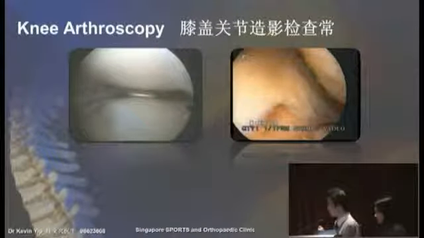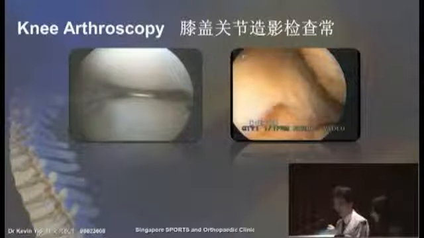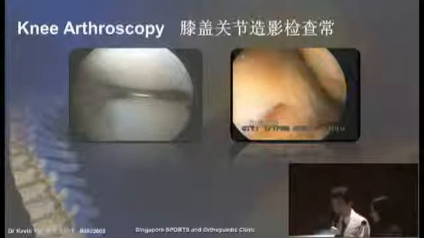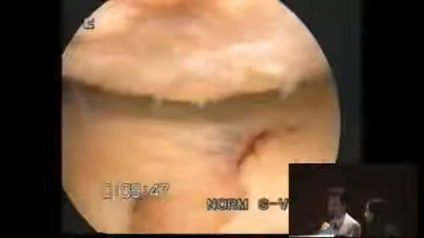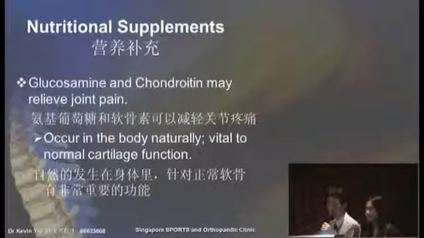Now then, here on your left you see a normal knee, whereas on the right-hand side you see what the knee would look like when it's suffering from osteoarthritis. You see that the surface is no longer very smooth, and you see patches of the bone being exposed. So how do we treat this condition?